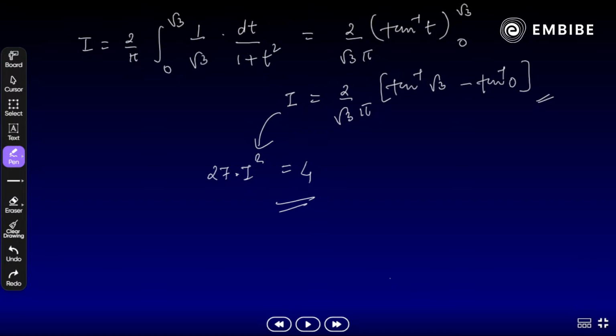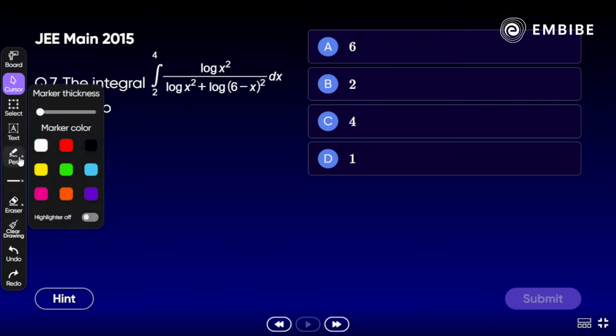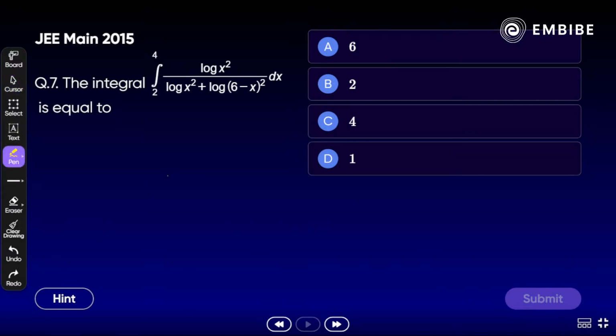All right, Ashish. Okay. Time to do the next one, the next part. Yes, a 2015 question we have here. JEE Mains 2015, question number 7. The integral value from 2 to 4 of log of x square divided by log of x square plus log of 6 minus x whole square. The question is already simplified pretty much.